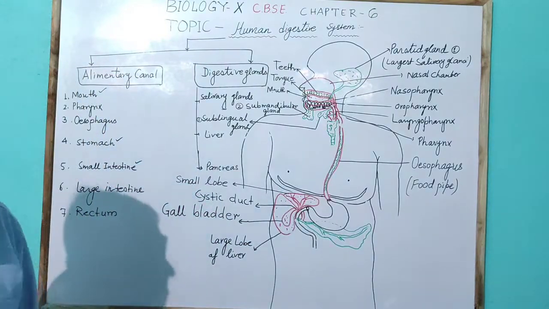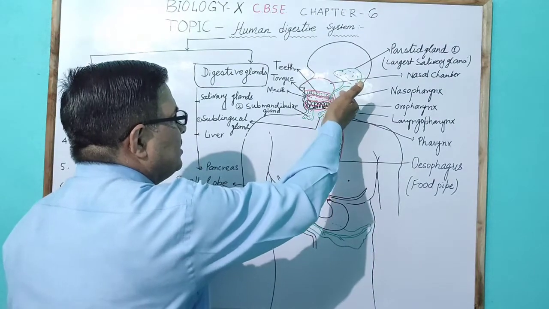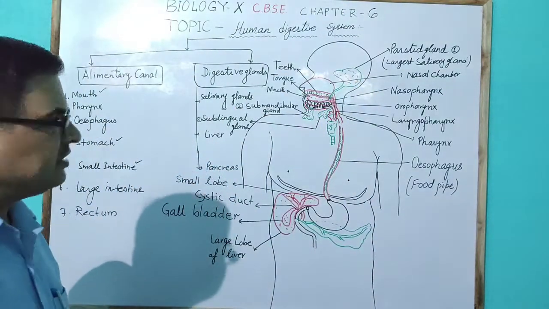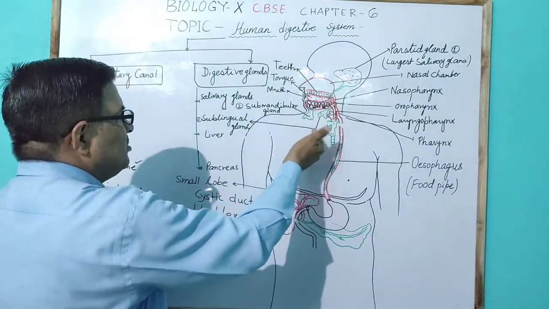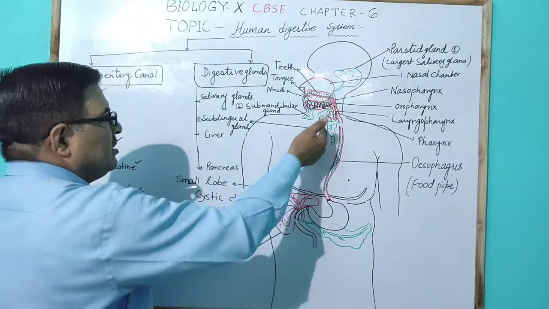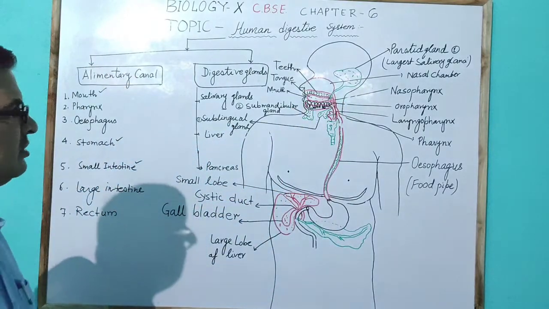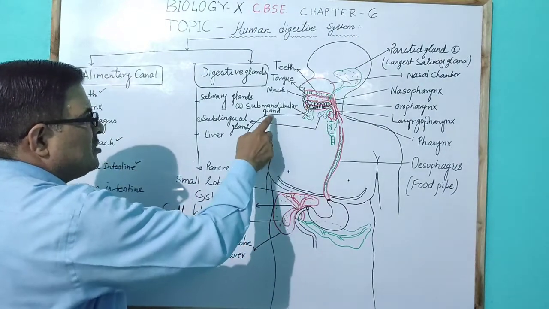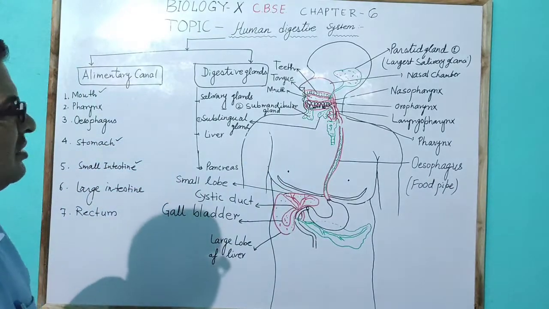The duct from the parotid gland is called Stensen's duct, the duct which opens in the buccal cavity from the sublingual gland is called Wharton's duct, and the duct which opens in the buccal cavity from the submandibular gland is called Bartholin duct.